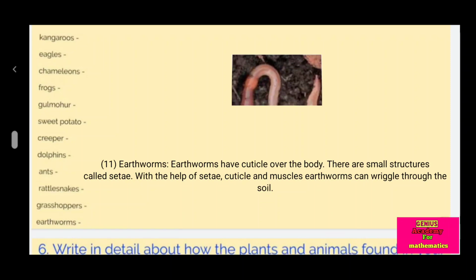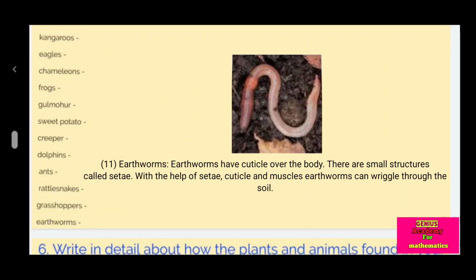Earthworms have cuticle over the body. There are small structures called setae. With the help of setae, cuticle and muscles, earthworm can wriggle through the soil.